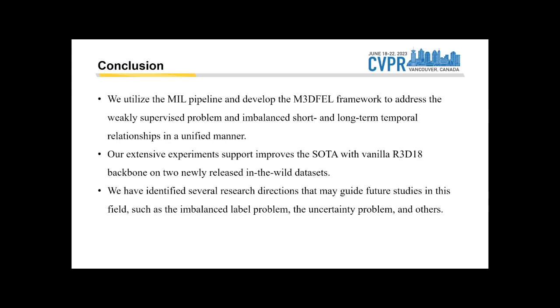Our extensive experiments support our perspective on the DFER problem and demonstrated the effectiveness of the proposed framework. In addition, we have identified several research directions that may guide future studies in this field, such as the imbalance label problem, the uncertainty problem, and others.